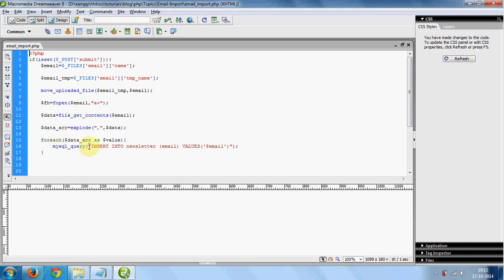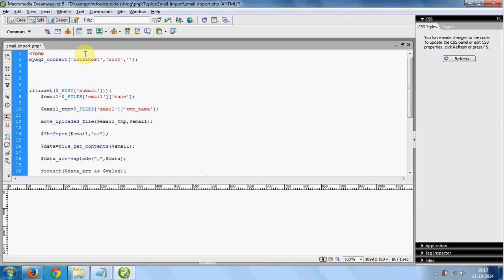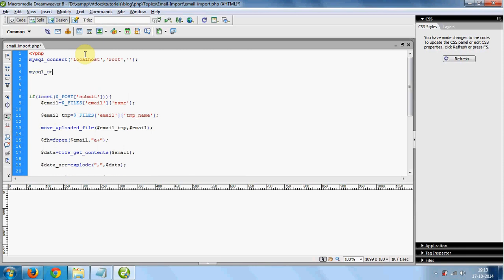But before executing any MySQL query, we must connect with our server and select our database. So here we have mysql_connect, server name localhost, username root, and password null. We are using XAMPP, so username root and password is null. And now we have to select our database with mysql_select_db, providing our database name, that is blog underscore.